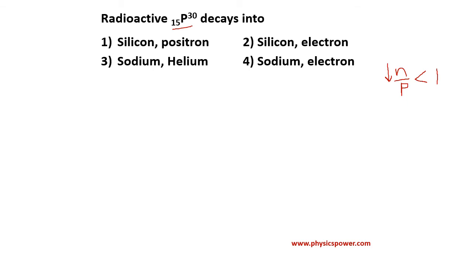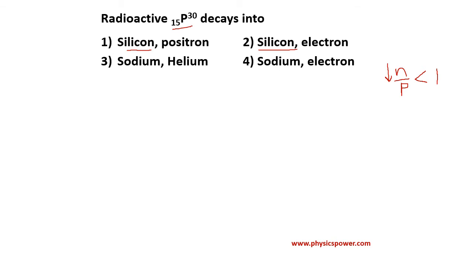So the decay happens to convert into a stable nucleus. That is why here a proton will be converted into a neutron. In that case the proton number decreases, so it should become 14. So the 14 chance is there for silicon, option 2 silicon. So either answer 1 or 2.